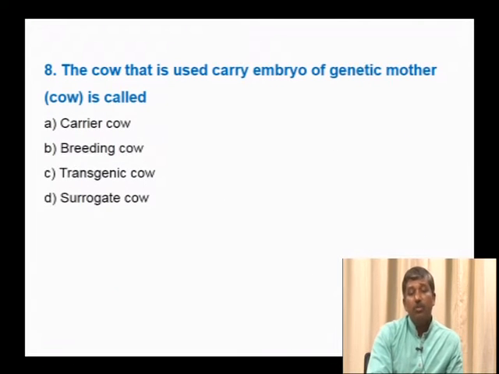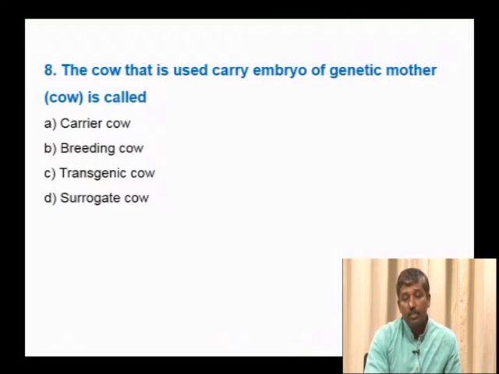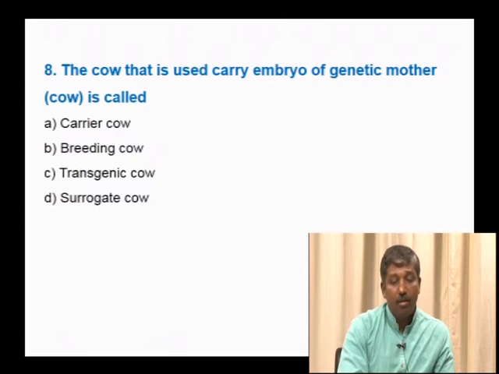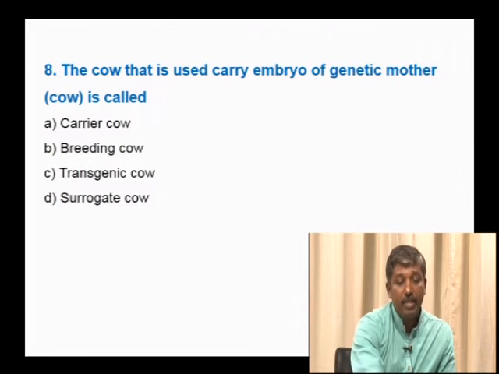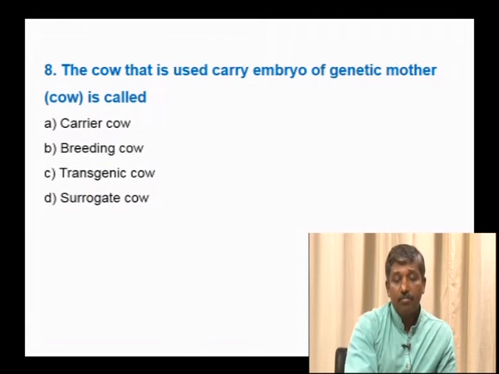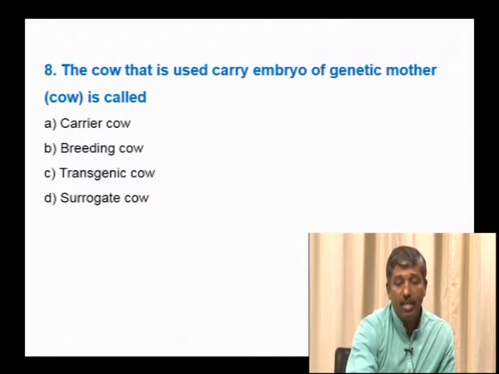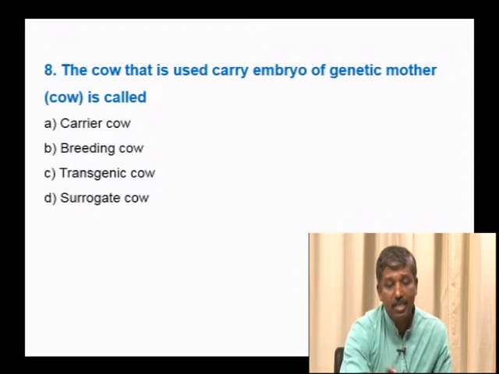Next question: the cow that is used to carry the embryo of the genetic mother is called? The options are carrier cow, breeding cow, transgenic cow, surrogate cow. The carrier cow is not the right option, since a carrier cow will not carry the embryo of the genetic mother.